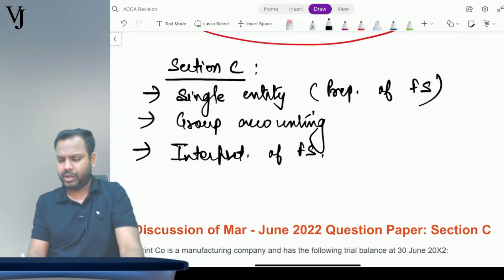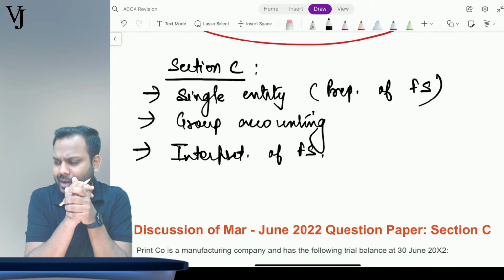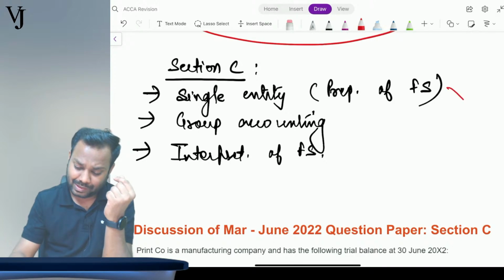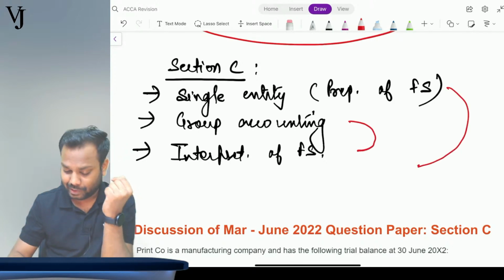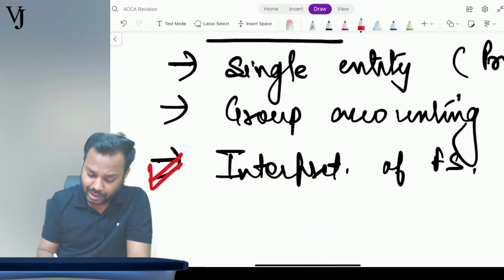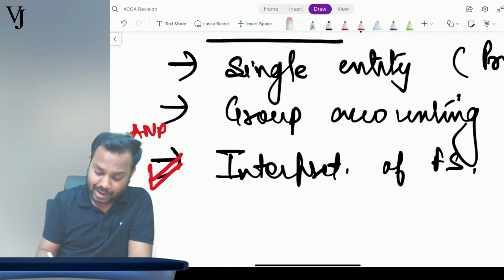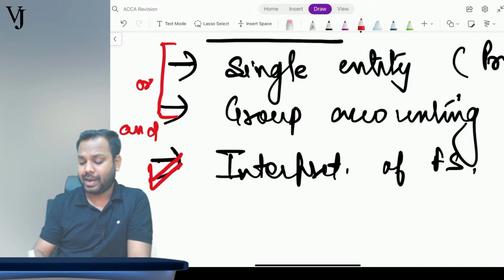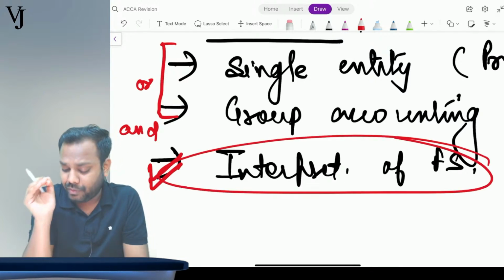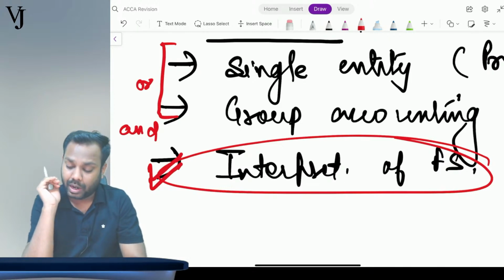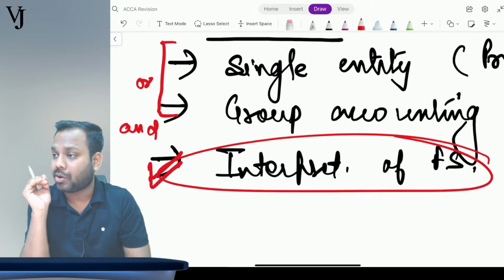Now, just assessing the past trends, whenever a question has come up in section C, they have tested it like this: either this and this, or this and this, meaning thereby this is mandatory. So we can write and here, and or here, meaning one out of two, and this one is mandatory. In every attempt we have seen a question coming up from the interpretation of financial statements, so this becomes a very important topic for the exam.